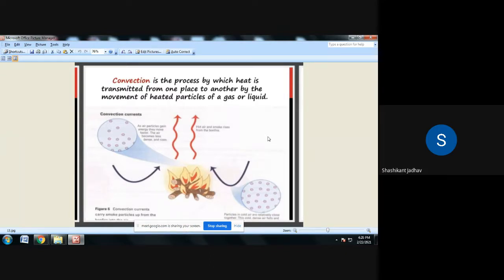Next line: convection does not occur in solids.